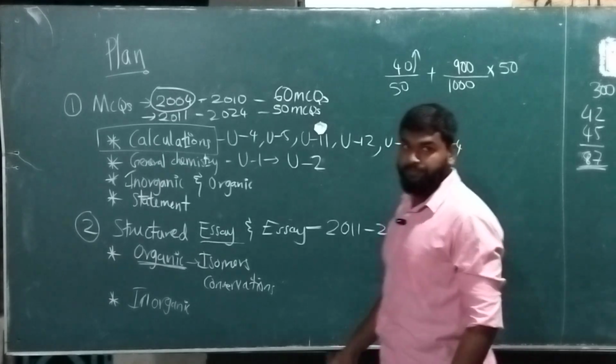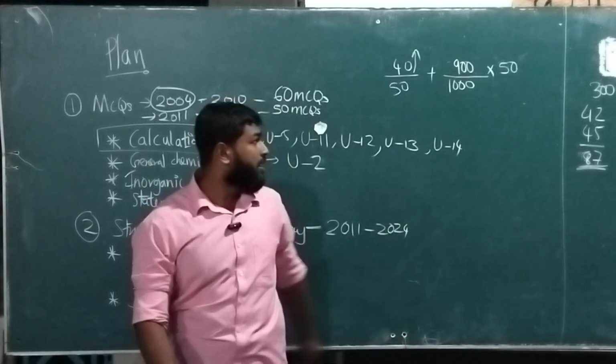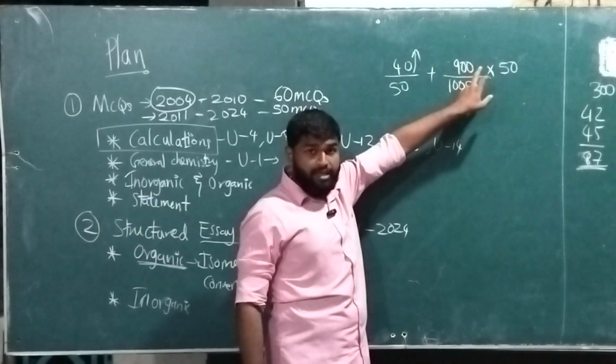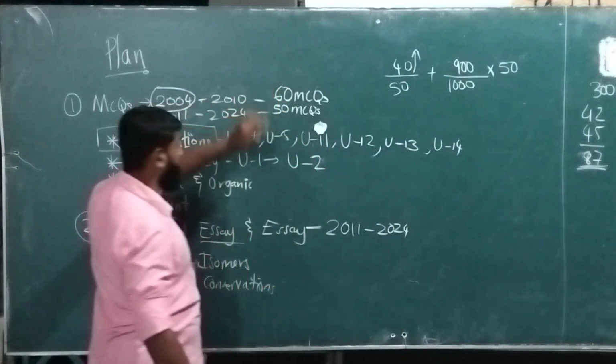So solid A, nothing to fear. You can get 900 marks very easily if you are covering all these areas, which is MCQ.